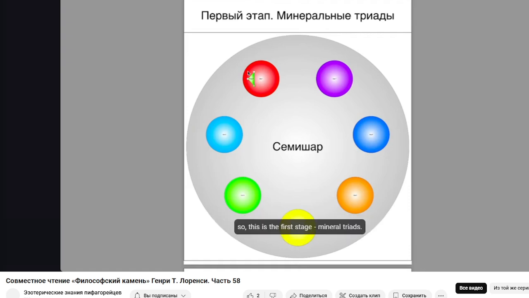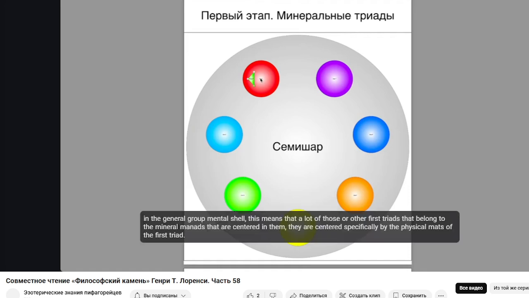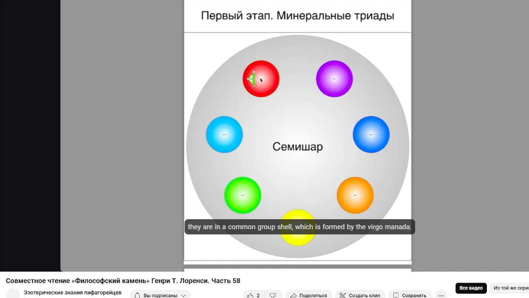So, this is the first stage, mineral triads. They were listed on ball 1. Our ball alone is considered a mental ball. It has 2 shells, mental and causal. Mineral triads are also involved in the general group mental shell. This means that many of the first triads that belong to the mineral monads, which are centered in them, are centered specifically by the physical mats of the first triad. They are in a common group shell, which is formed by the Virgo monada.